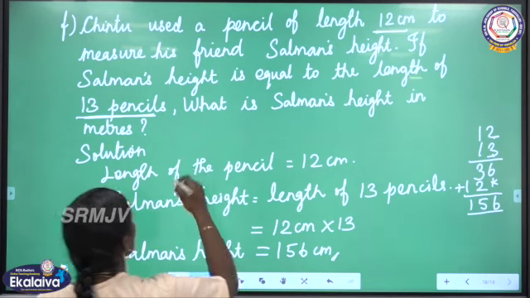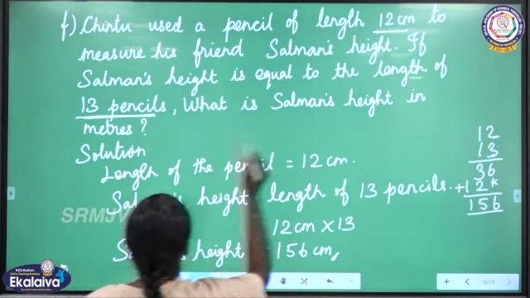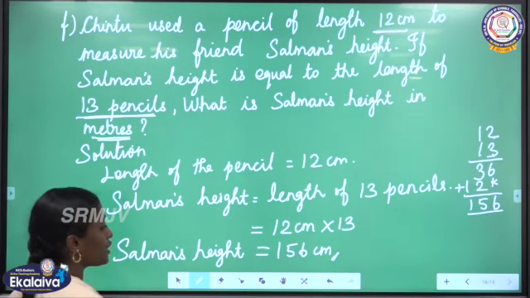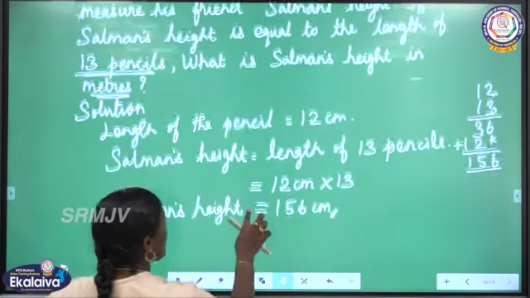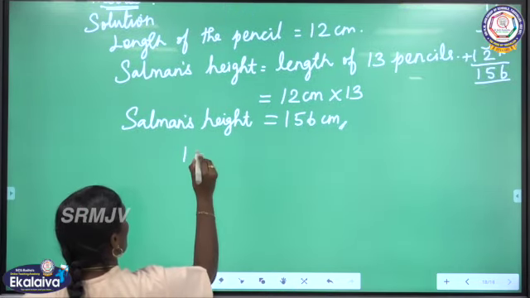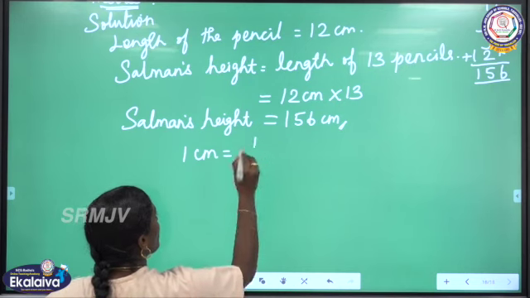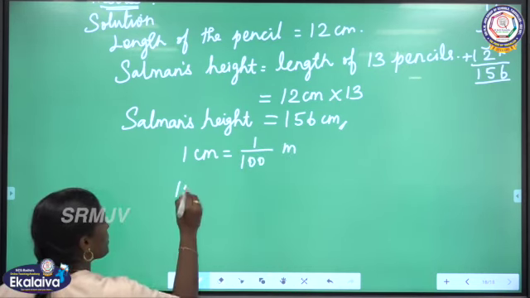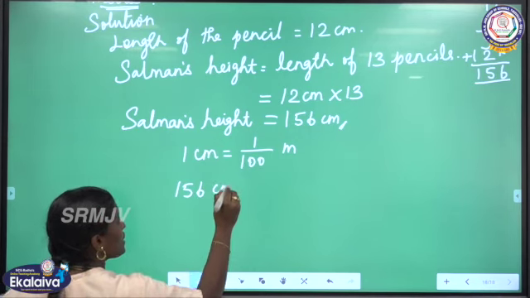But we need Salman's height in meter. So we are going to convert centimeter to meter. Smaller unit to greater unit, so we have to use division. 1 centimeter is equal to 1 by 100 meter. Here Salman's height is 156 centimeter.